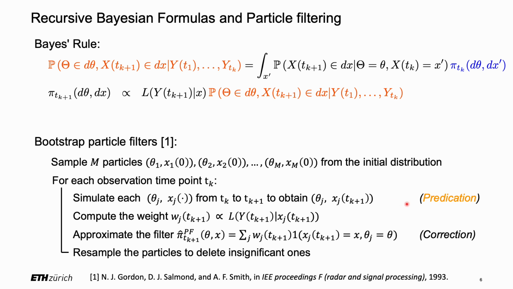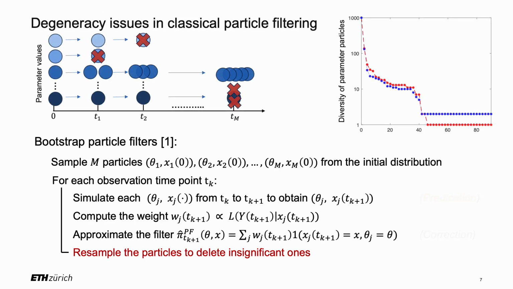Afterward, the particles are re-weighted according to the observation at the next time point, so that the empirical distribution of the re-weighted particles approximates the filter at the next time point. In the end, the filter resamples the particles to reproduce important particles and delete insignificant ones. The particle filter performs nicely for many applications.